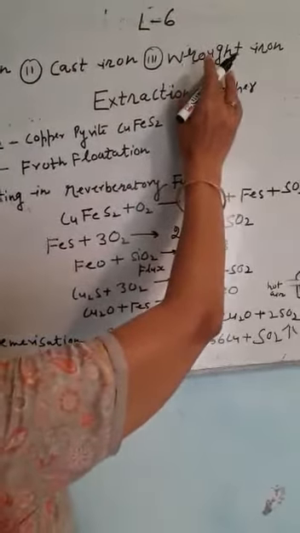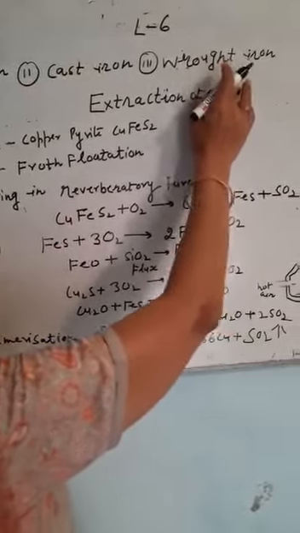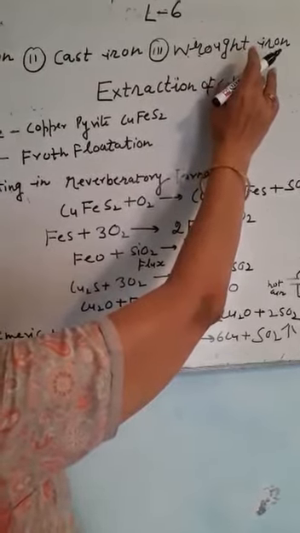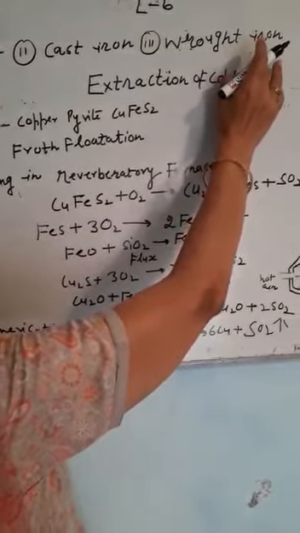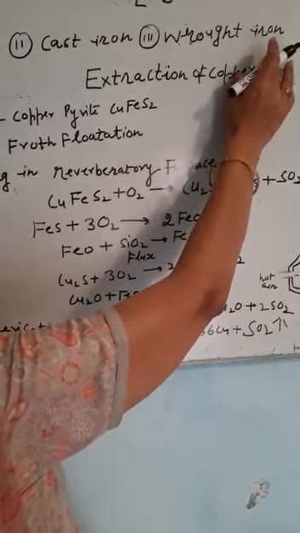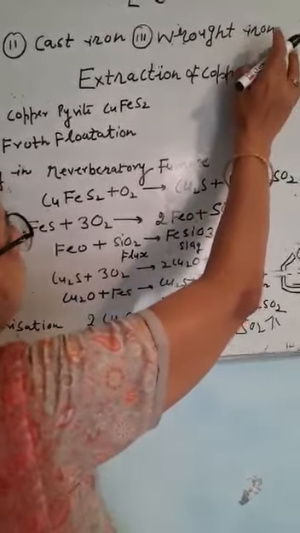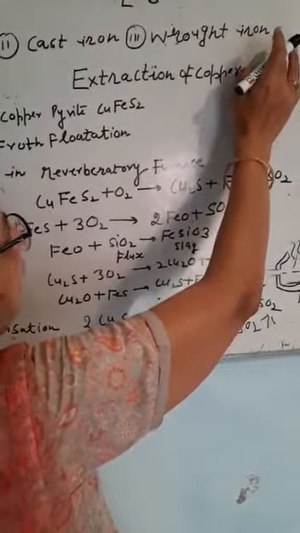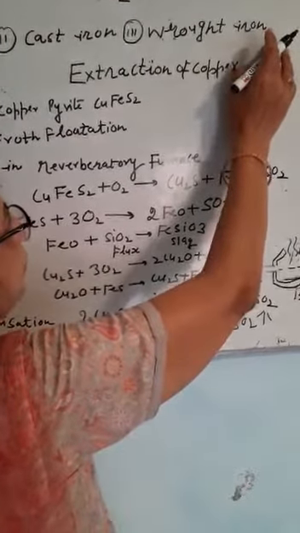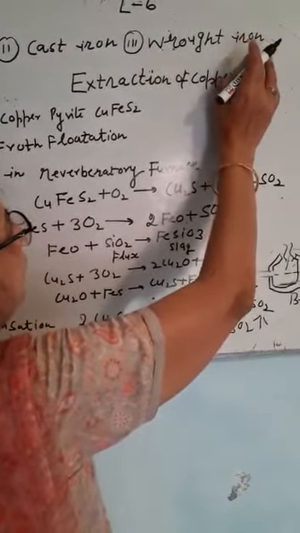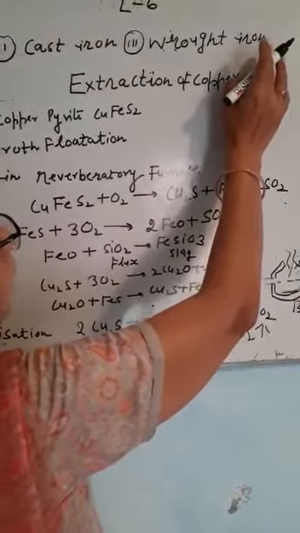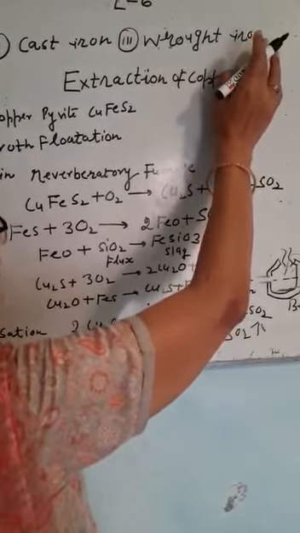The purest form of iron is wrought iron. It is malleable. It has very low carbon content. This iron is prepared in a reverberatory furnace which has a lining of hematite. In this, calcium carbonate is added as slag. The carbon is converted into carbon monoxide and escapes, and the volatile impurities like silicon, phosphorus, sulfur are converted into oxides, and they are converted into slag and removed. This iron is very useful.